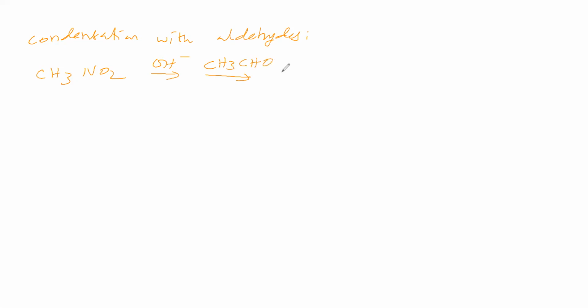Then it is taken for hydrolysis. Then it is treated with water. Then elimination of water takes place, and we get a condensed product. So how this condensed product forms, that we will see. First, we will take a reactant. The reactant is CH3NO2.